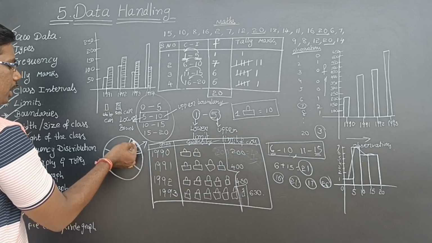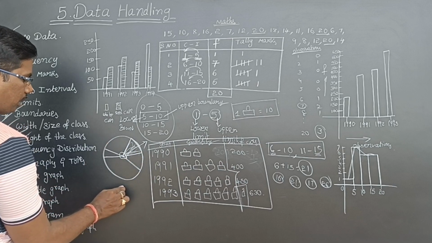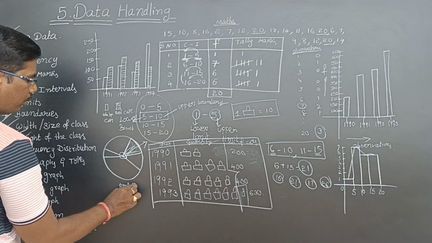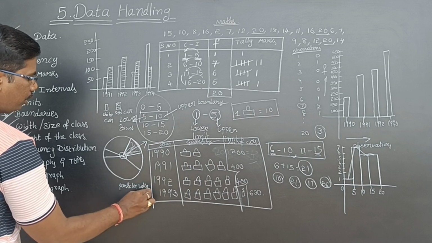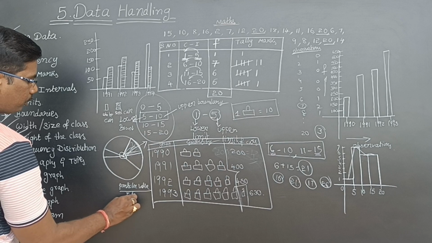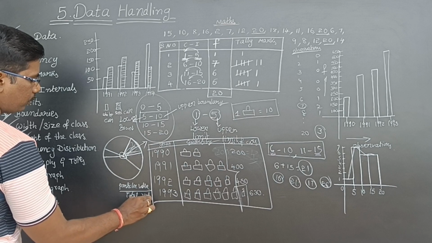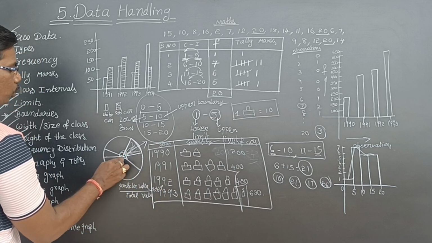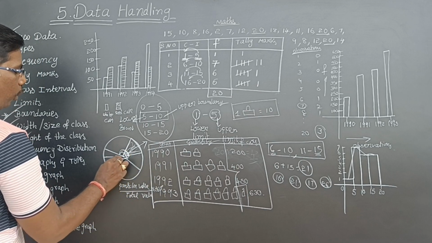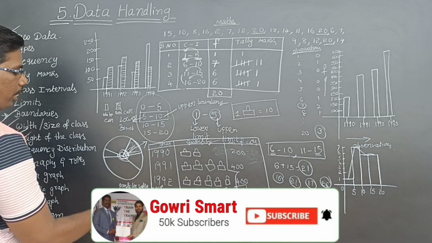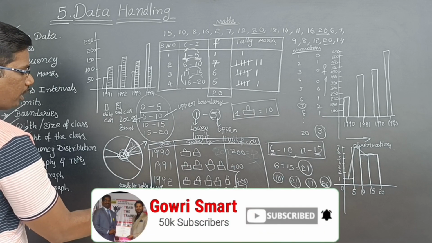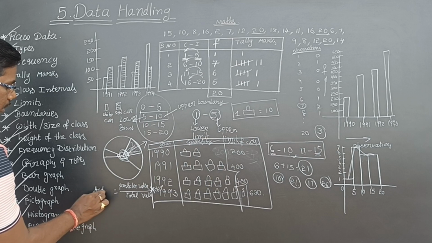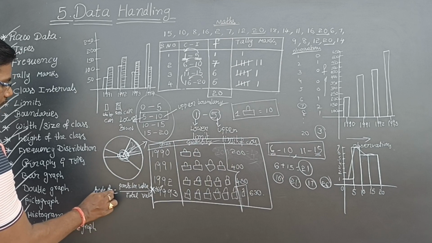This particular value divided by the total value, multiplied by 360 degrees, because the total is 360, gives the angle of that one sector.